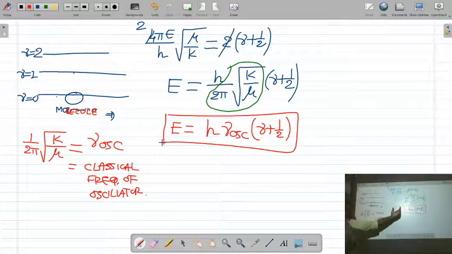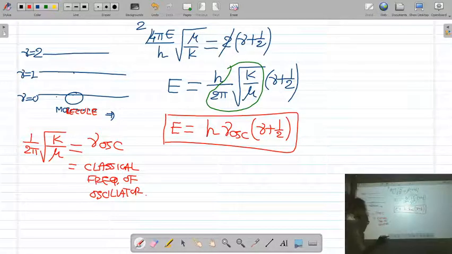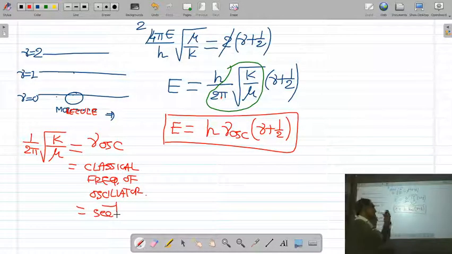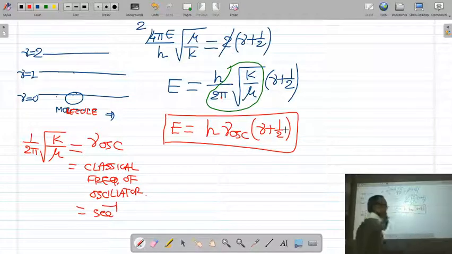Once again I repeat, the vibrational energy of the oscillator E is equal to h ν oscillation (ν plus 1 by 2), where h is the Planck constant. This 1 upon 2 pi root k by mu is called the classical frequency of the oscillator. You know the unit of frequency is nothing but second inverse. So the vibrational energy of the oscillator is given by this equation.